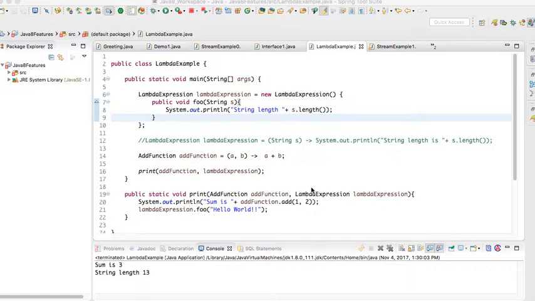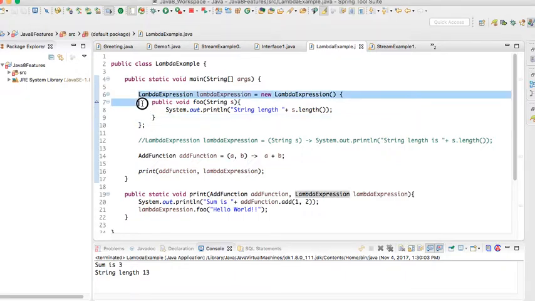We can declare instance variables as part of inner classes, but we cannot declare any instance variables in lambda functions. The this keyword refers to the inner class object in an anonymous inner class, whereas in lambda functions the this keyword refers to the outer class object. We can instantiate anonymous inner classes, but we cannot instantiate lambda expressions. These are some of the important differences between lambda expressions and inner classes.